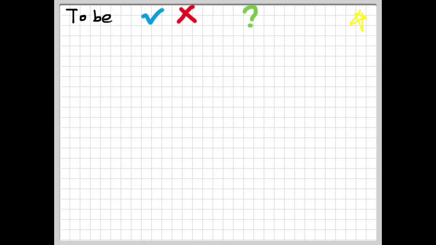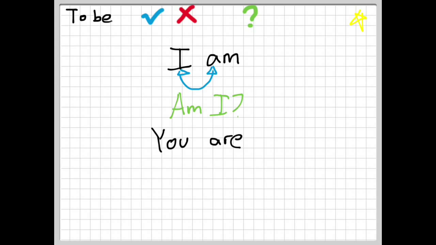Now let's look at the question form. In the question forms, we will place the positive form and change the places of the verb and the subject so that they are turned around. For example, I am becomes am I. You are becomes are you.